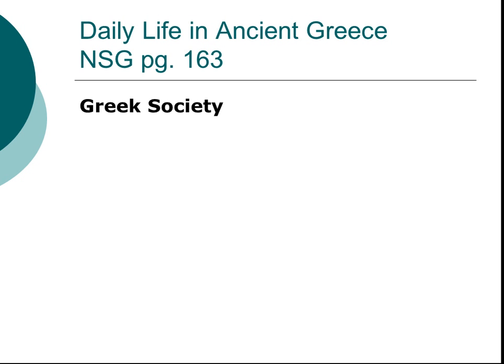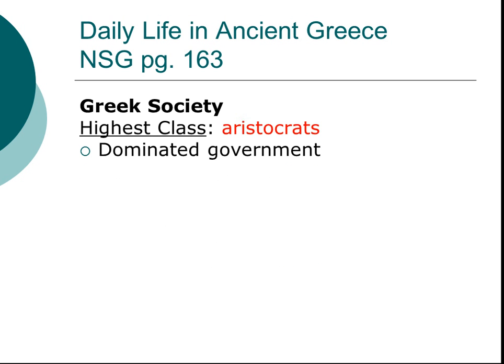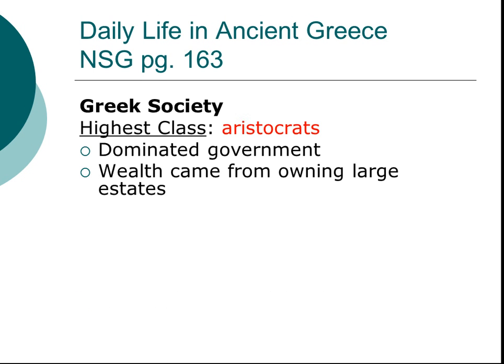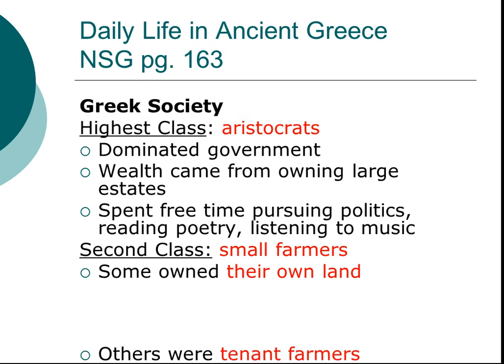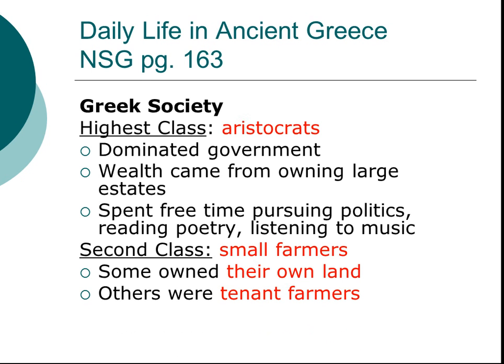In Greek society, you have the highest class. This is aristocrats. They dominated the government. They owned the land and estates, and they had a lot of free time to pursue politics, reading, poetry, music. The second class, these were small farmers. Some owned their own land, but others were tenant farmers, meaning they rented land from the aristocrats. They had to give a portion of their money or profits or the foodstuff they grew to the